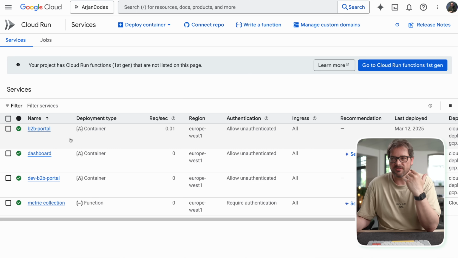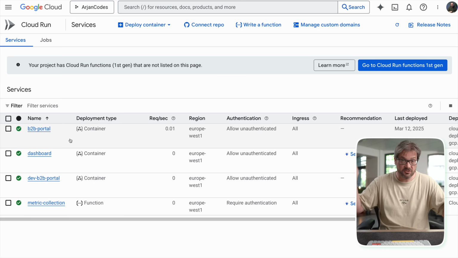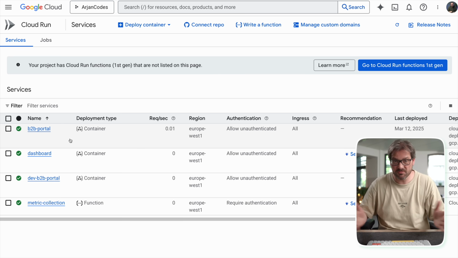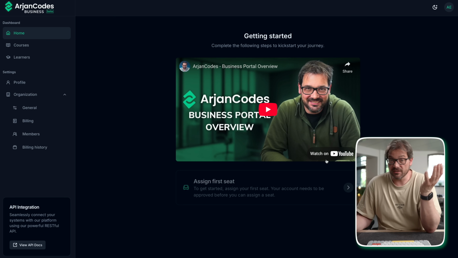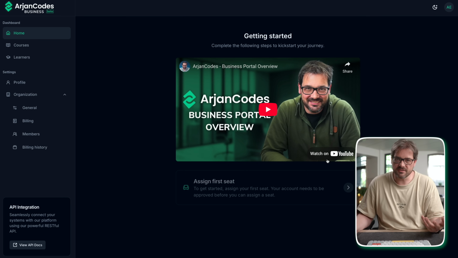Our business portal runs on Google Cloud as a Cloud Run instance. So this basically means, hey, Google, here's a Docker image. Please run the Docker image and give me a URL. That's basically what it is. Now, in this business portal, like I said, companies can buy multiple licenses for a course. They can invite team members to join. And then the portal takes care of granting course access and billing and basically having a dashboard where you can manage all that stuff.